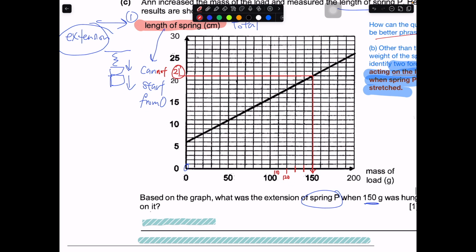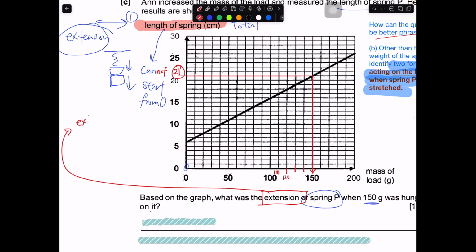But they ask you for the extension. That means how long it actually extends. So to find the extension, you cannot just say 21 cm. 21 is the total. So the extension of spring P is equal to the total length of the spring at 150 minus the original length.